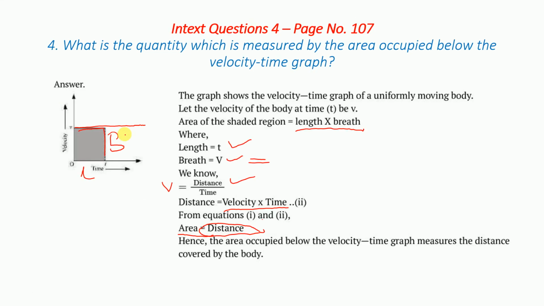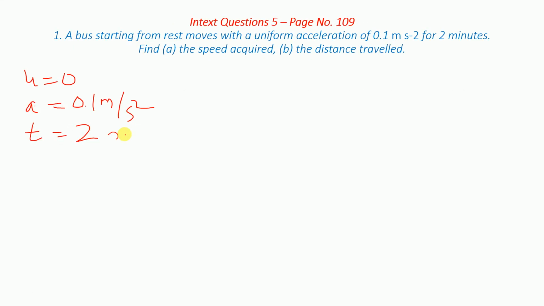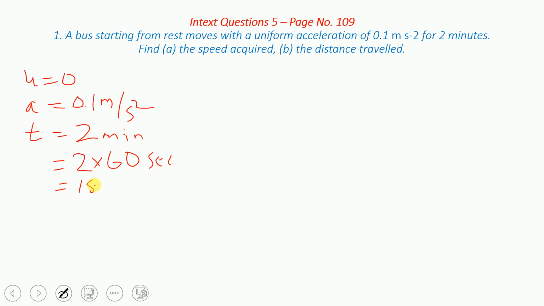Now you know that here the minutes can't be used. Then what must it be? Seconds it must be. So therefore 2 into 60 seconds. Correct? That is 180 seconds. Sorry, 120 seconds. Now here you know that it is 120 seconds. Yes, okay, time you got.